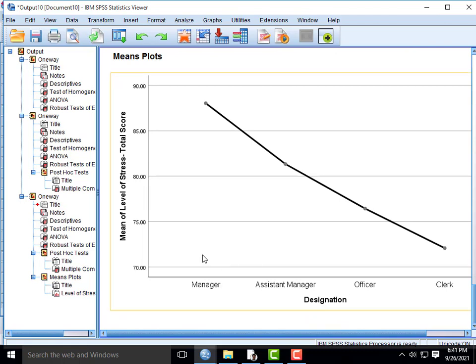Managers have the highest mean stress score. The next is assistant manager. Compared to manager and assistant manager, officers have less stress. Compared to these three groups, clerks have the least stress. So the mean score is lowest for clerks and highest in the manager category.